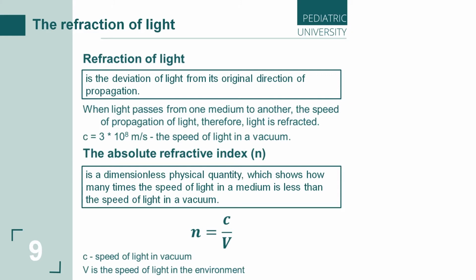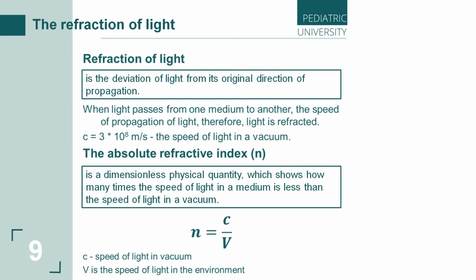We compared vacuum and medium. For us, it's important to understand what happens when light passes from one medium to another. It's more interesting for us. For example, we are swimming in the sea, and sunlight goes through the air to water, and we can see objects inside of the water. And what happens? We know that in water, the objects which we can see look different, like a miracle.